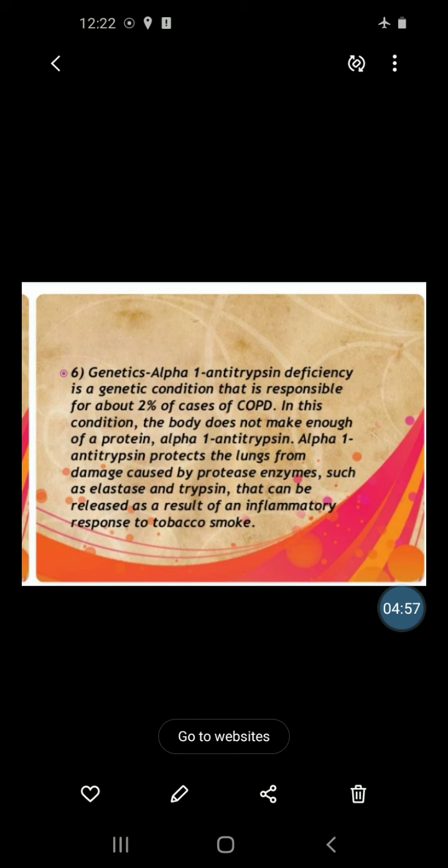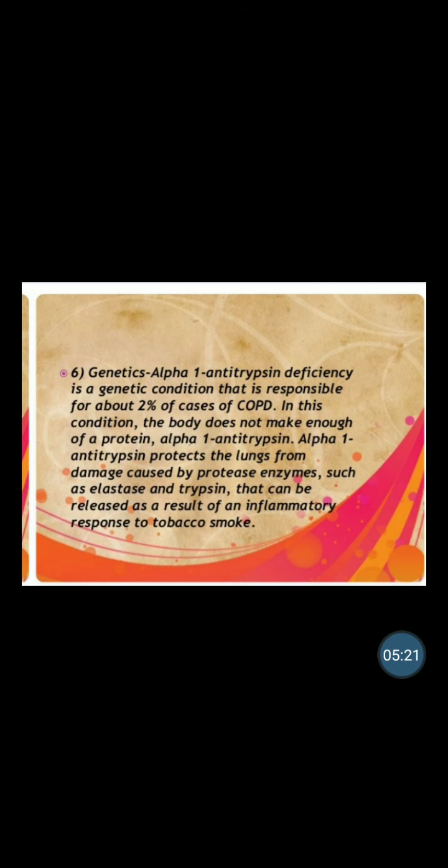Then next, genetics. Alpha 1 antitrypsin deficiency is a genetic condition that is responsible for about 2% of cases of COPD. I am repeating, alpha 1 antitrypsin deficiency is a genetic condition responsible for about 2% of COPD cases. In this condition, what is happening? The blood is unable to make enough protein.